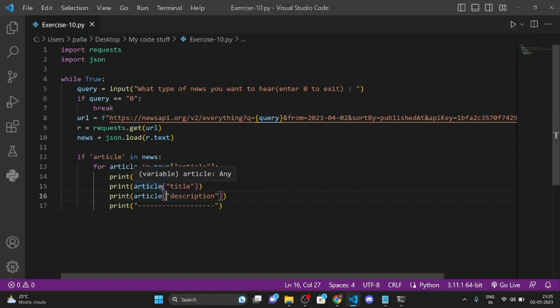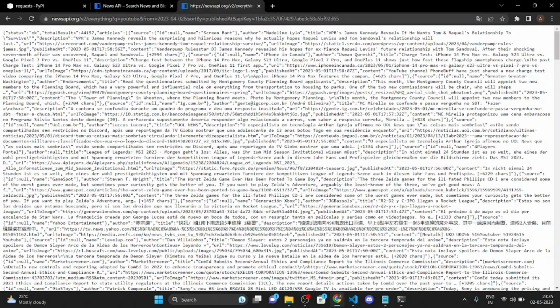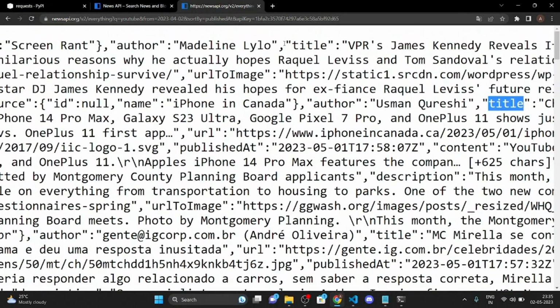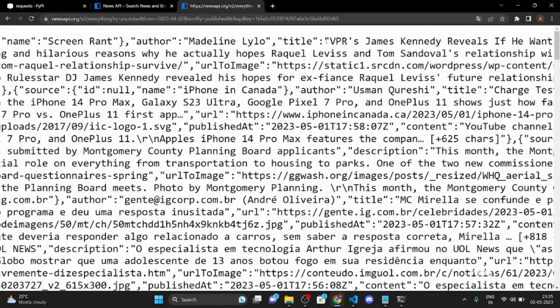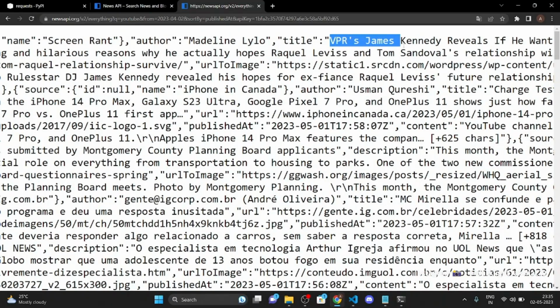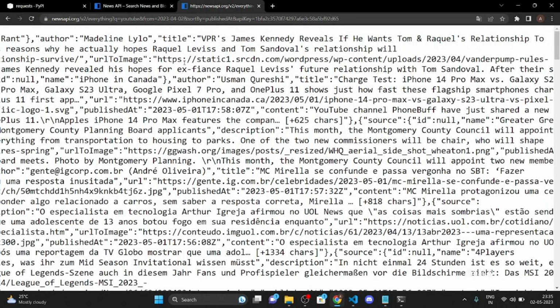We use this bracket and then a string to get inside of the article, you can say, to get inside of anything in Python. So title, yeah, you can see we're then going to print the title, which is here VPR's James Kennedy reveals if he wants Tom and Request relationship.